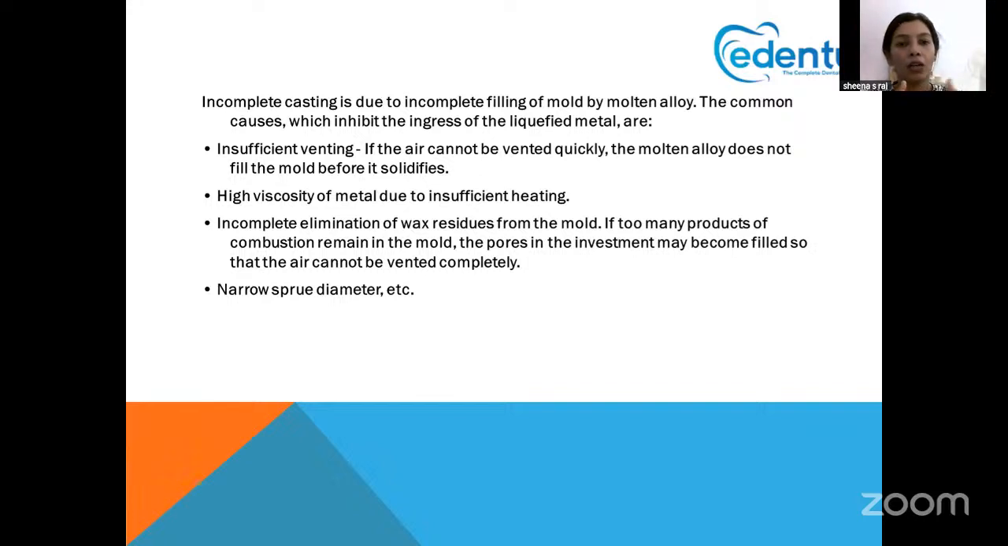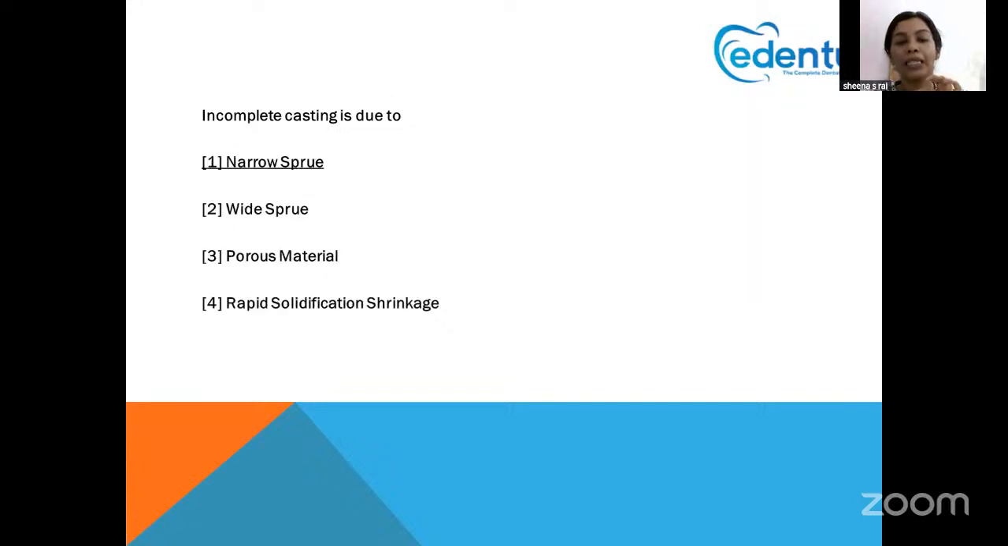The next option is insufficient venting. If air cannot be vented quickly, that also prevents the flow of the molten material into the mold. High viscosity of metal: the more the viscosity, because of insufficient heating also, or if the wax is not completely eliminated, voids are also formed. So based on the question, which is the reason for incomplete casting, that is because of the narrow sprue size.